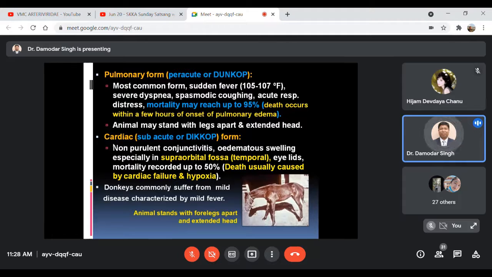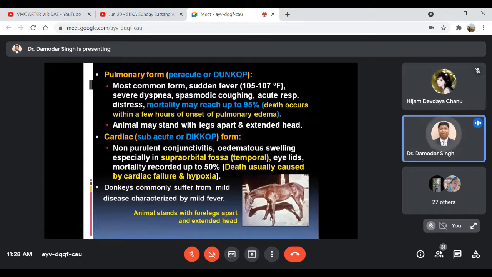Okay, and the donkeys, other than the horses, commonly suffer from the mild form of this disease, characterized by mild fever, I mean a rise of body temperature. And the animal is standing with the four legs apart and with extended neck. This is a very common clinical finding.